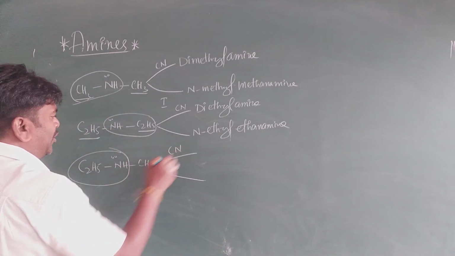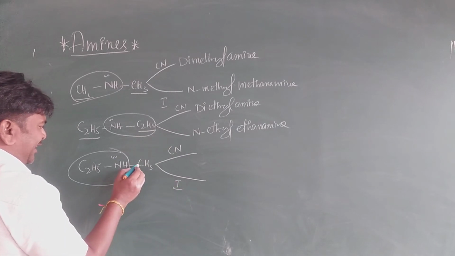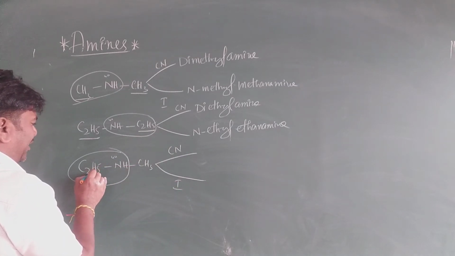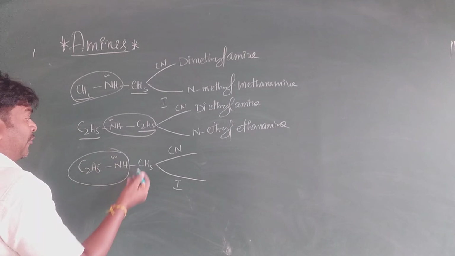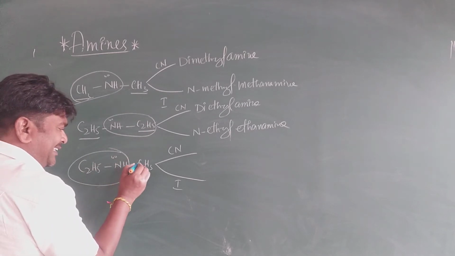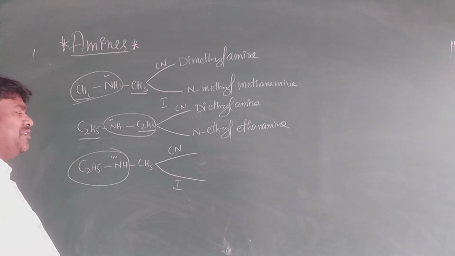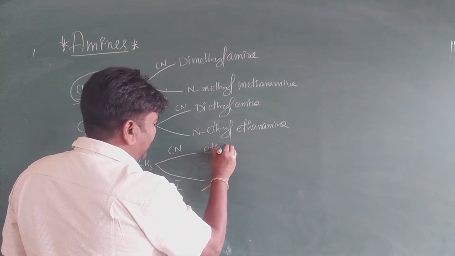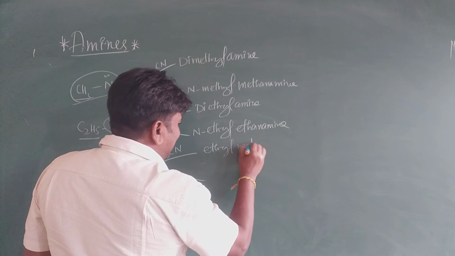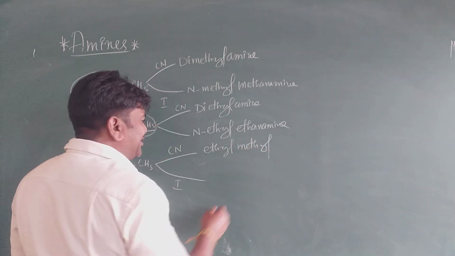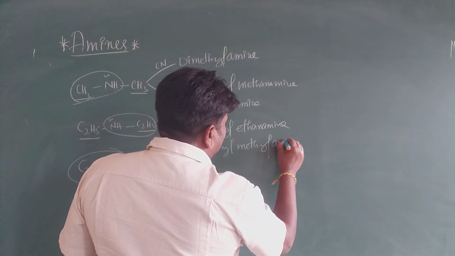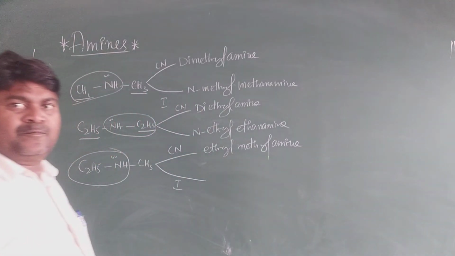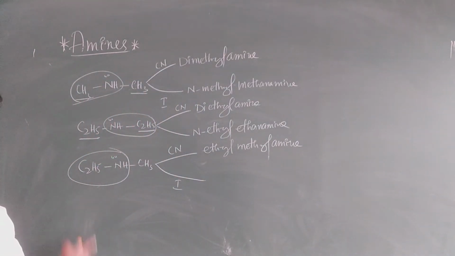Methyl and ethyl are different alkyl groups, followed by alphabetical order. M and E, which comes first? E. So it is ethylmethylamine.